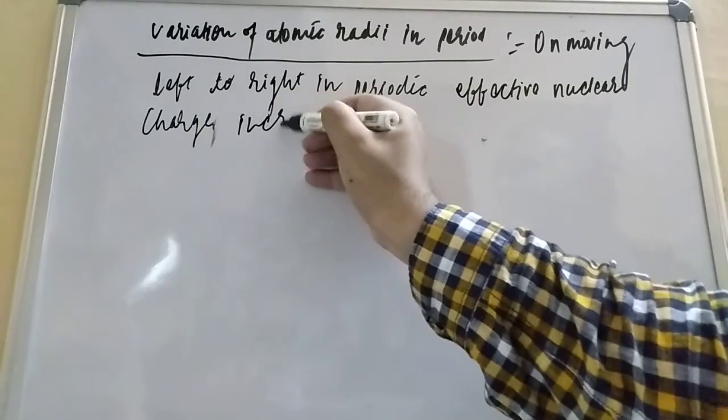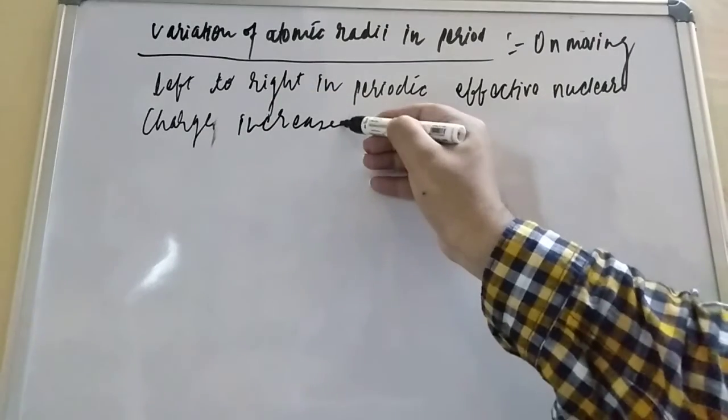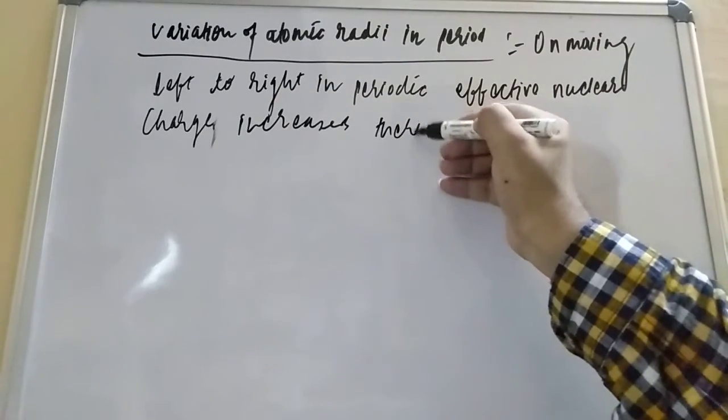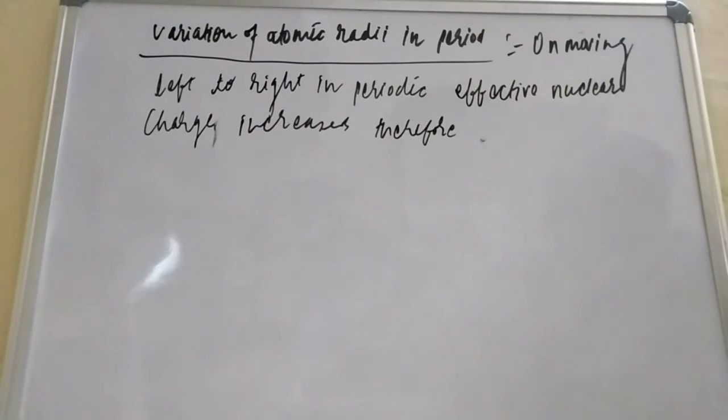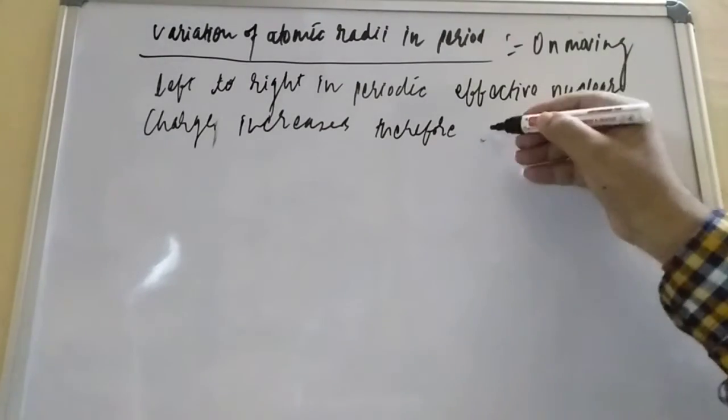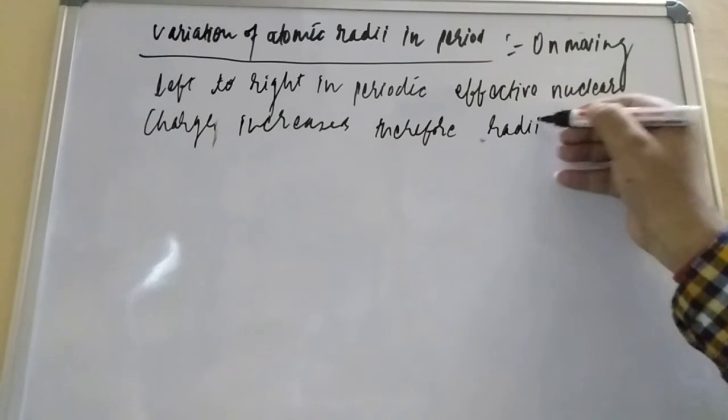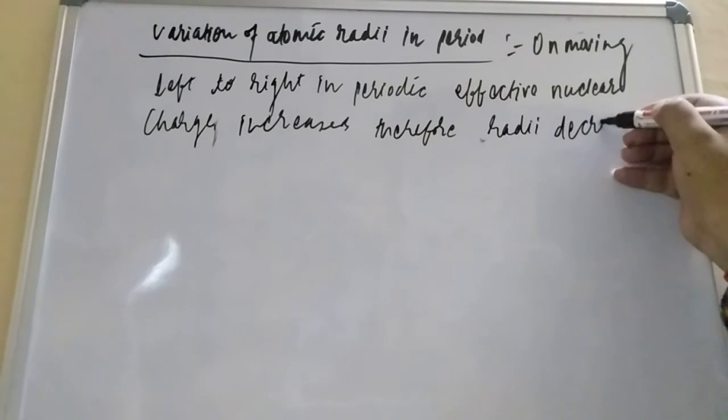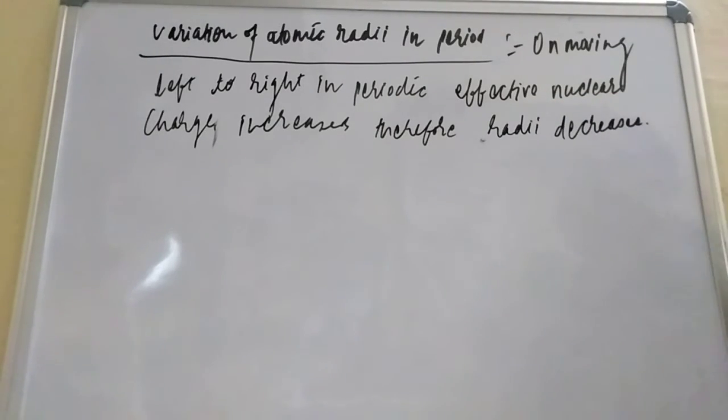So the nuclear charge increases, students. Therefore, what will happen to the radii? Therefore, the radii decreases. So radii decreases in a period. Dear friends, let us try to understand with the help of an example.